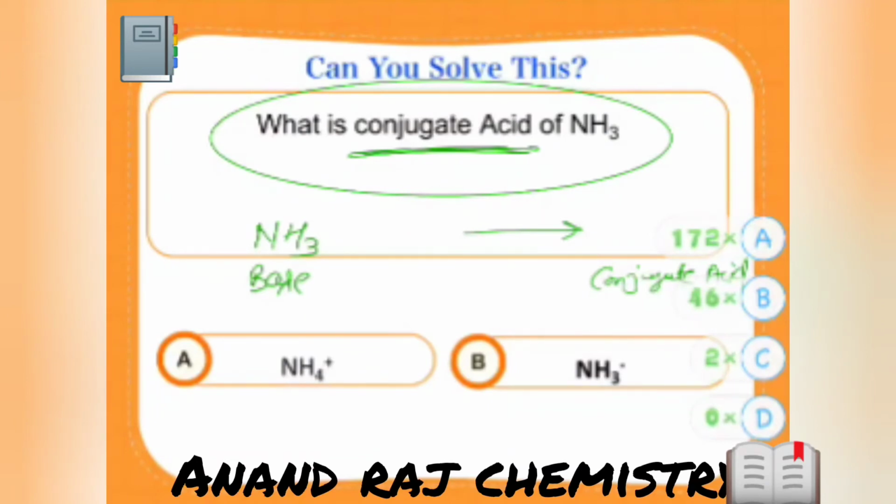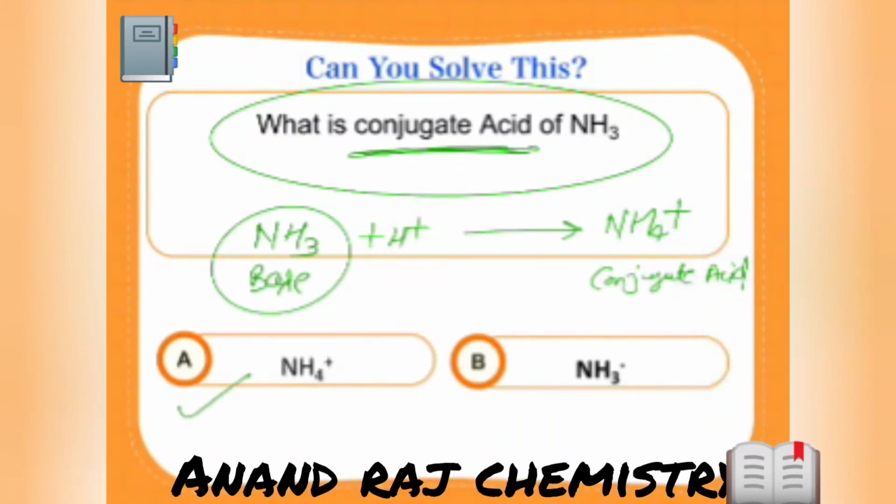So I have given the hint. NH3 should act as a base. It means it should take H plus. When it is taking H plus, it will form NH4 plus. Yay! 80% people have answered this. Option A is the correct answer.